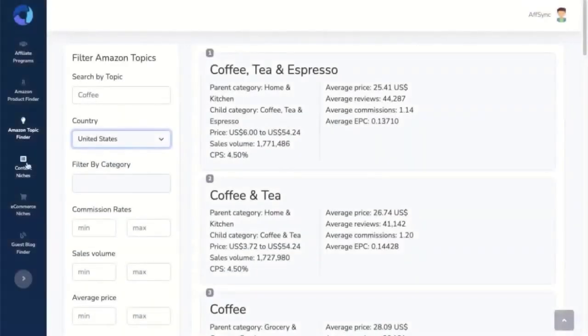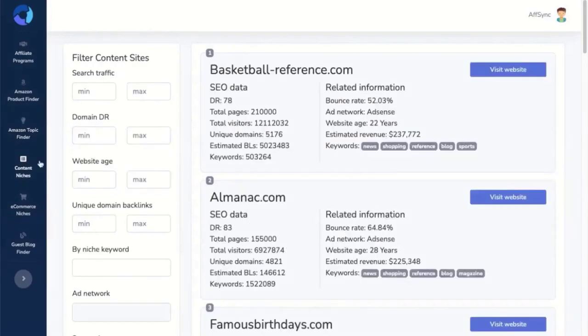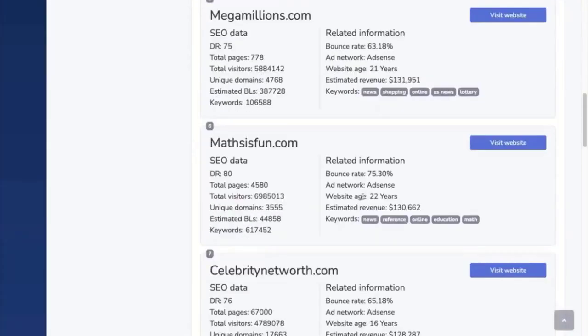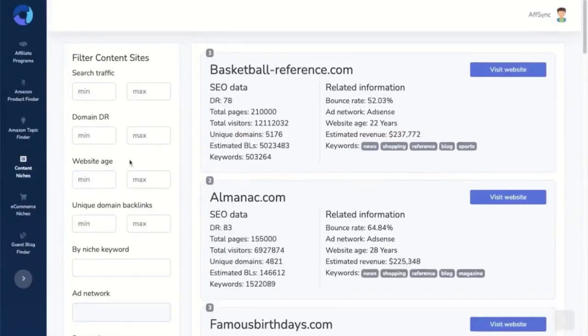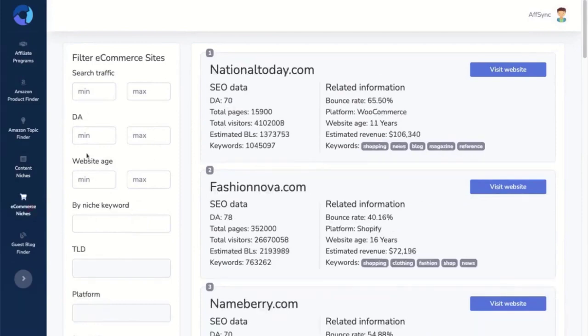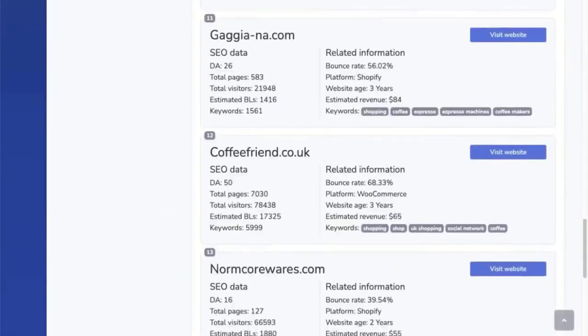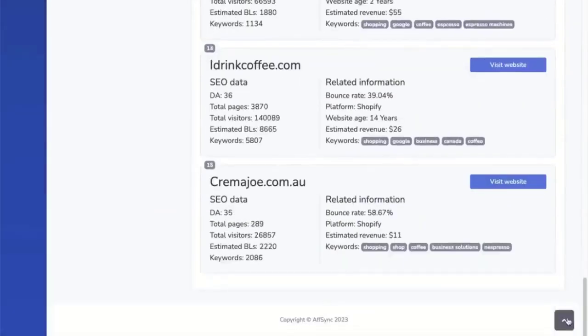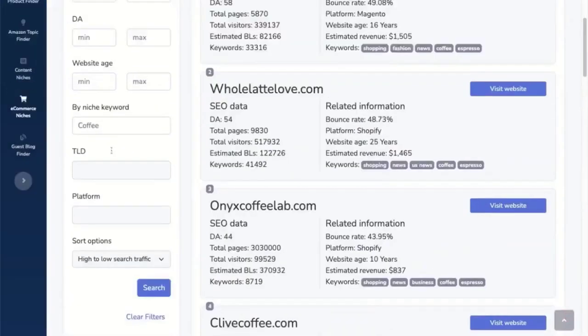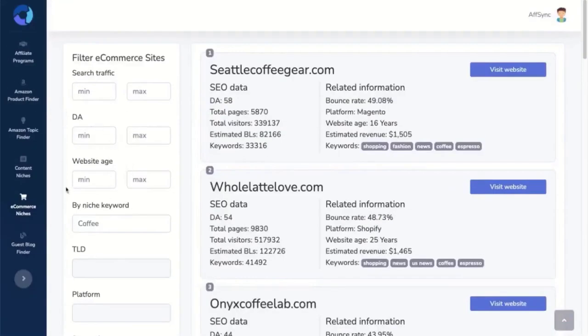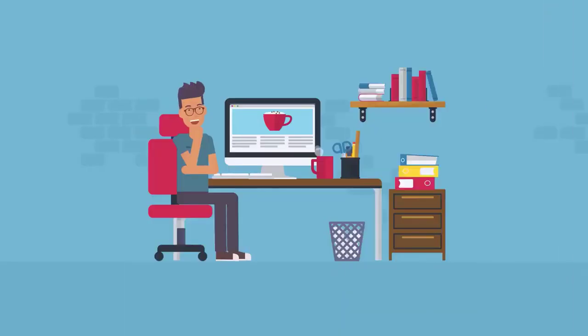Content Site Research. Okay, what are some of the most successful coffee sites driving thousands of visitors through search engines? Search the term coffee on our Content Site Research tool and you'll find many coffee-related websites. You can reverse engineer their backlinks, keywords, monetization methods, website age, and traffic strategies, and jump a few steps ahead in your blogging journey already.